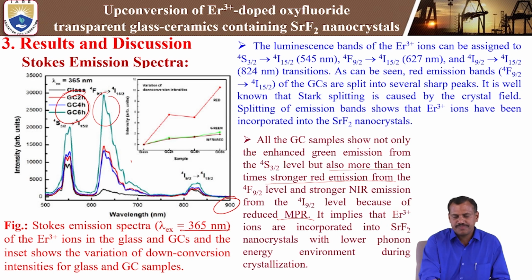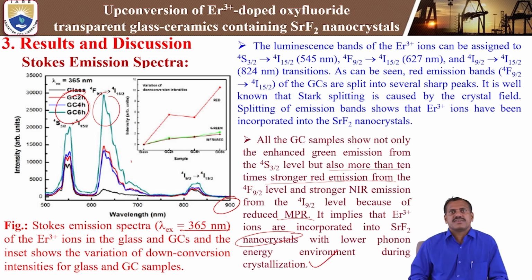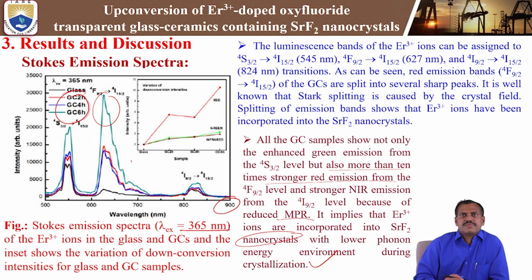It implies that erbium-3+ ions are incorporated into transparent fluoride nanocrystals with a lower phonon energy environment during the crystallization process. That means the phonon energy is very low, which is why luminescence enhancement takes place. The phonon energy decreases from 900 centimeter inverse to 300 centimeter inverse. That is why enhancement takes place particularly in the green emission and red emission.